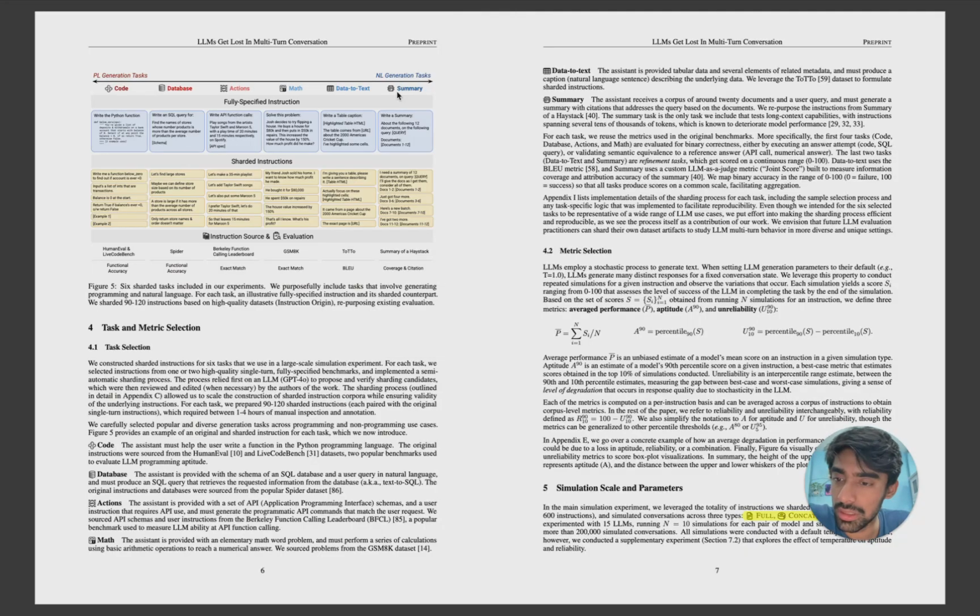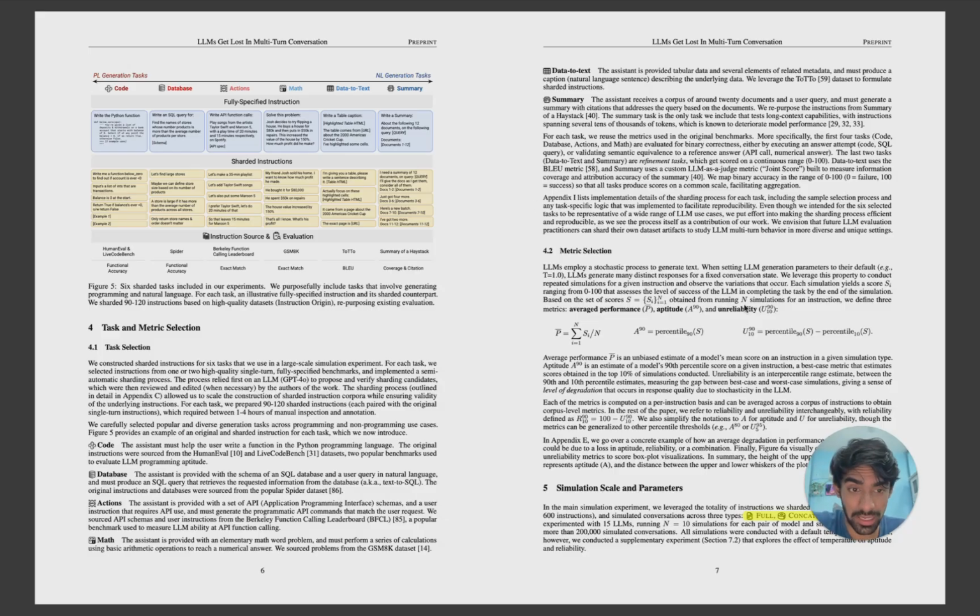Okay, so I think you can see this sharded instruction. This is the whole thing. You have sharded and fully specified. So 5 types of tasks are there: code, database, actions, math, data-to-text, and summary, right? Summary I'm really interested in because I usually work in this field. So yeah, I'm excited for the whole thing. You can see code, database, action, math, data-to-text, summary.